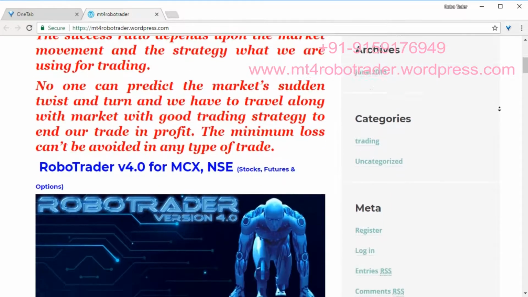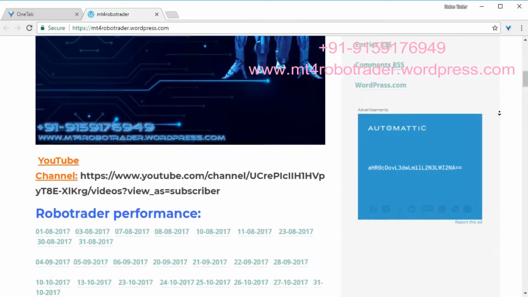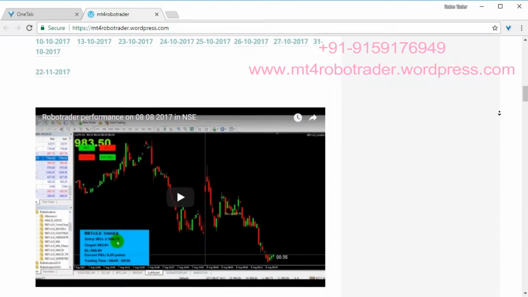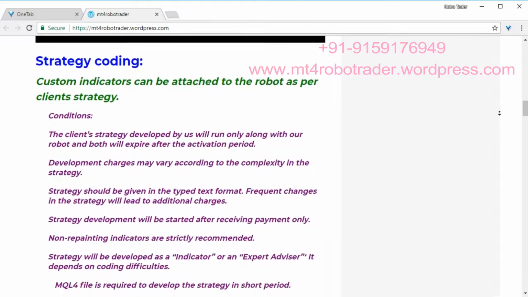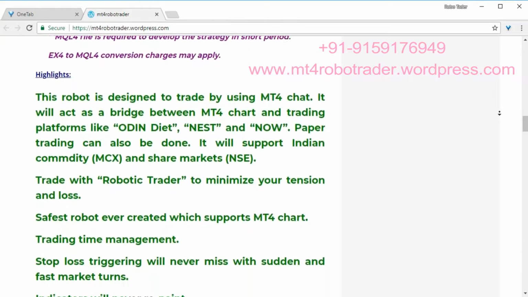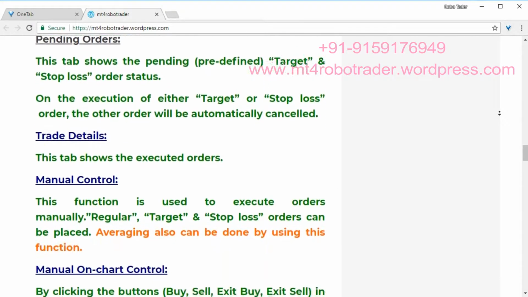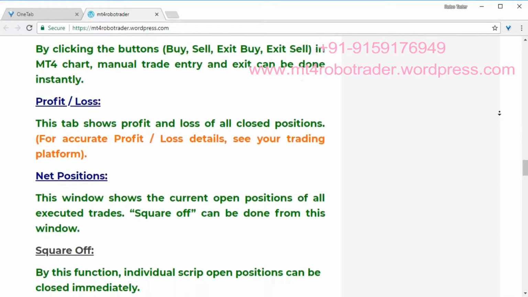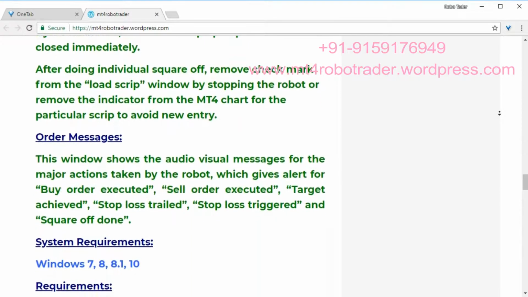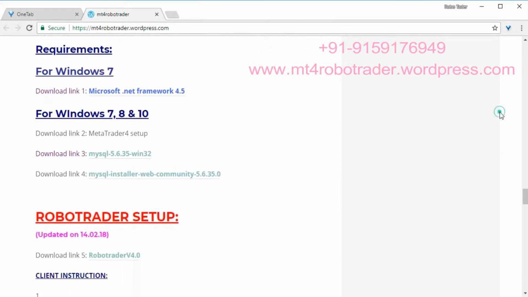Visit our blog www.mt4robotrader.wordpress.com to download all necessary setup files. You can find following links over there. Link 1, Microsoft .NET Framework 4.5. Link 2, MetaTrader 4. Link 3, MySQL Offline Installer.